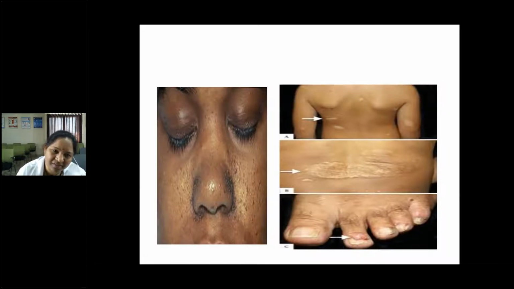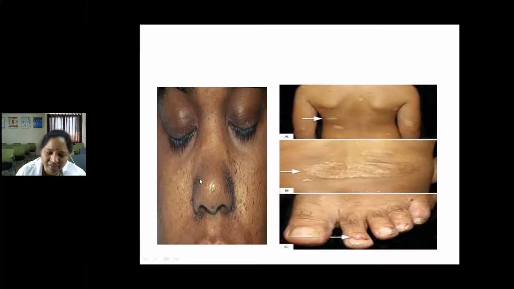Can you name these skin lesions? Anybody? Clinical photo. There are lesions over the nasal bridge and butterfly area. What do you call these skin lesions? Usually seen in pubertal age only.